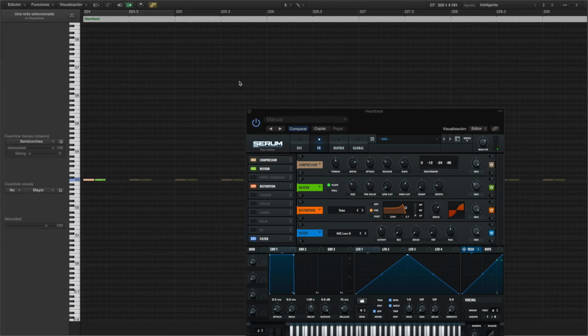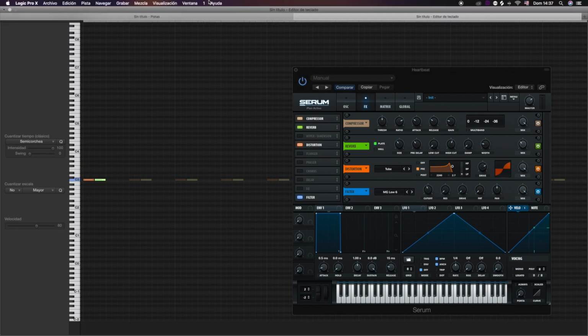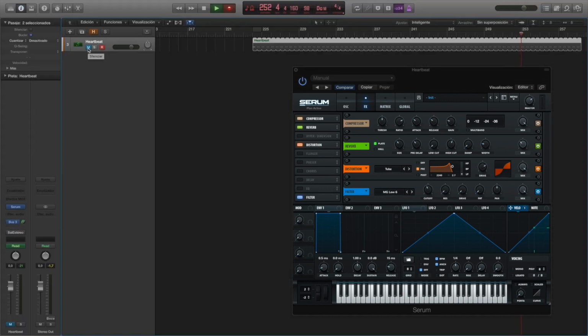Right, so now, as you can see, I have created two notes with a slightly different velocity, one with 109, 110, and the other one with 80. And that already gives us the difference between systole and diastole that we're looking for. Then we just create a loop, we drag it, and that's basically it. Let's listen to it.